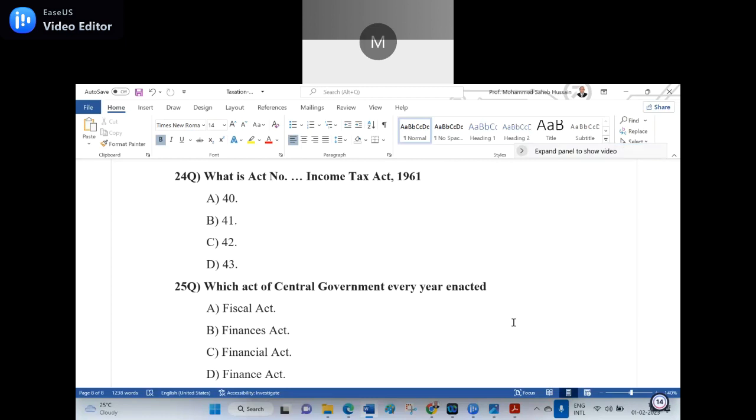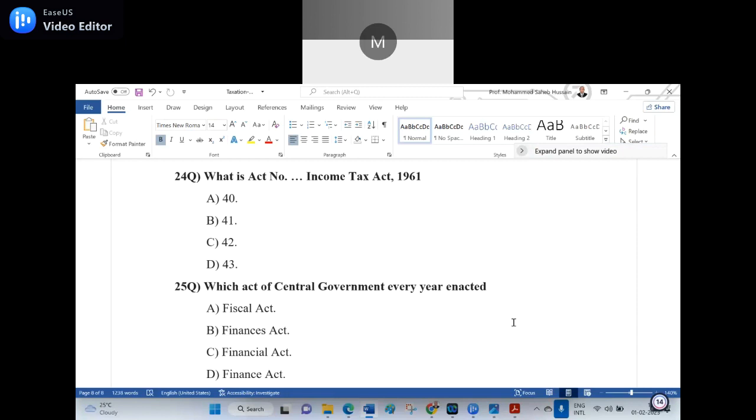Which act of the central government is enacted every year? Option A, Fiscal Act. Option B, Finances Act. Option C, Financial Act. Option D, Finance Act. C is the right answer, sir. C, Financial Act. If you say C, wrong. D, sir. Finance Act, option D, sir. Finance Act. D for Delhi.